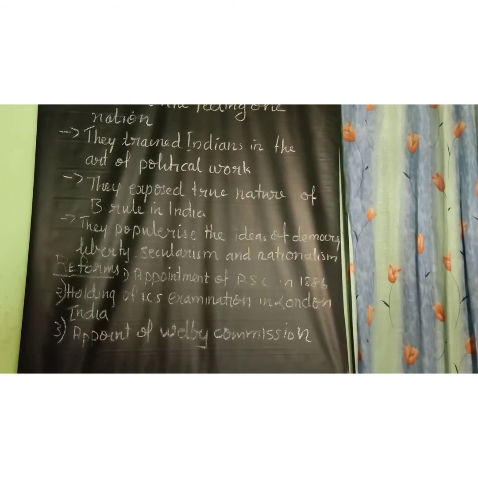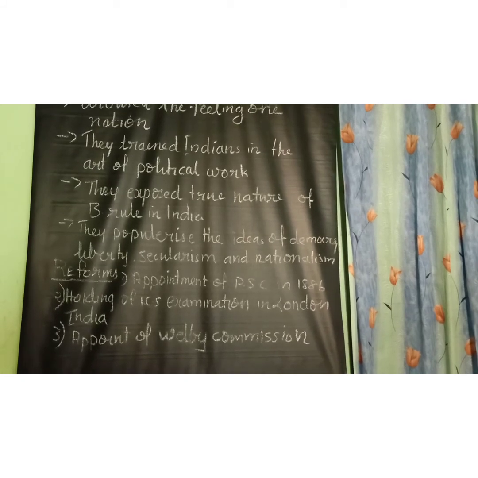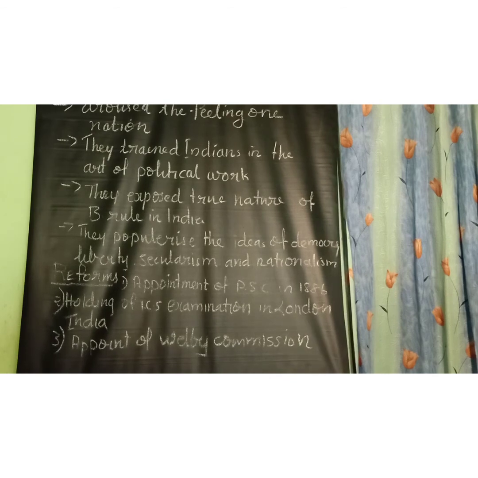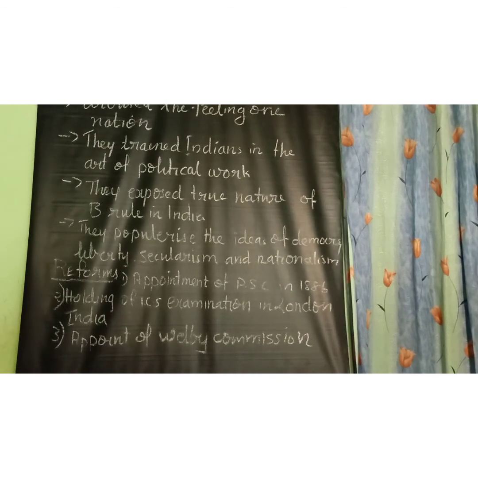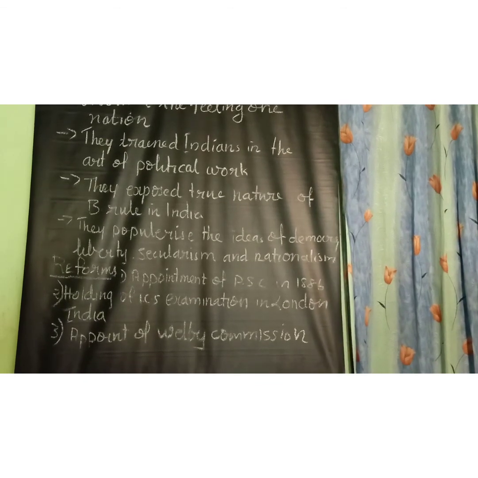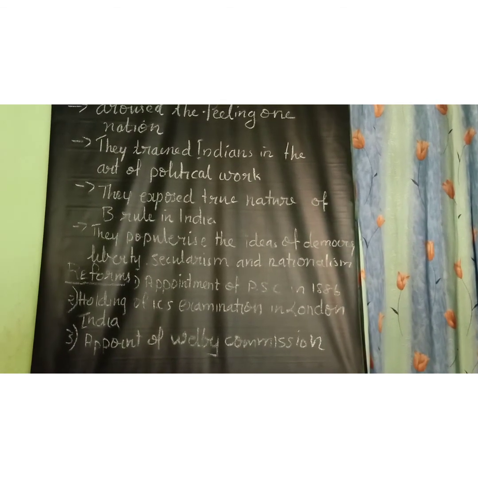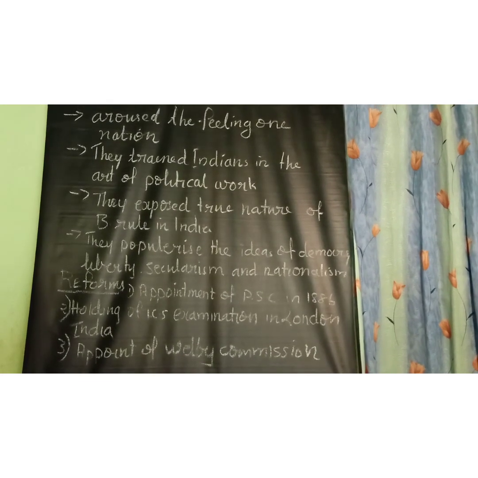Appointment of Public Service Commission in 1886, then holding Indian Civil Service examination simultaneously in London and India. Thirdly, appointment of Welby Commission on Indian Expenditure, 1895. That responsibility Dadabhai Naoroji got, and he was the first one to inquire into this matter. Then the moderates succeeded in getting expansion of Legislative Council by the Indian Council Act of 1892. Okay, so the first part is completed.